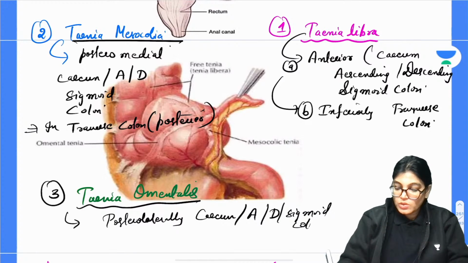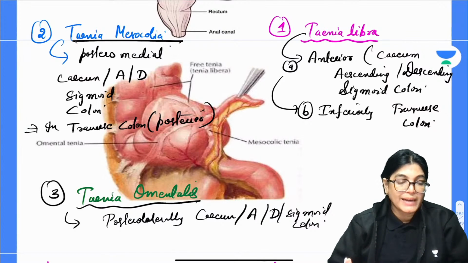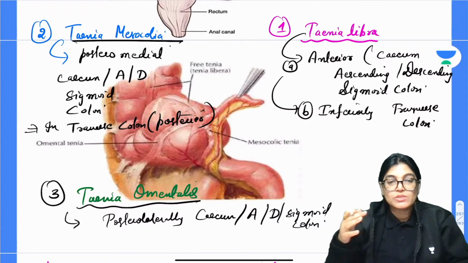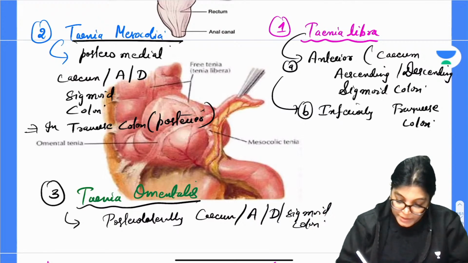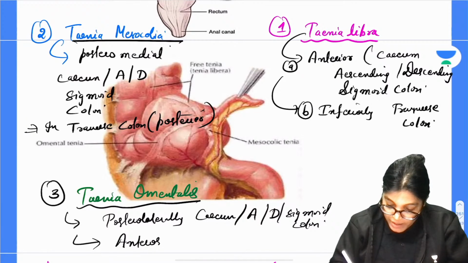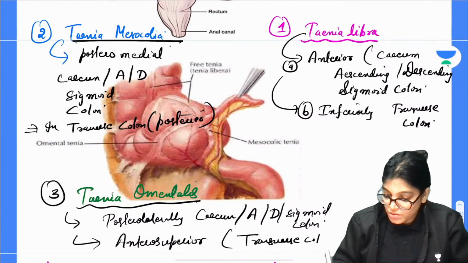So only in transverse colon does the position of this longitudinal band change. When we talk about transverse colon, it is situated more anterosuperiorly. Tinea omentalis lies anterosuperior in location in respect to transverse colon.